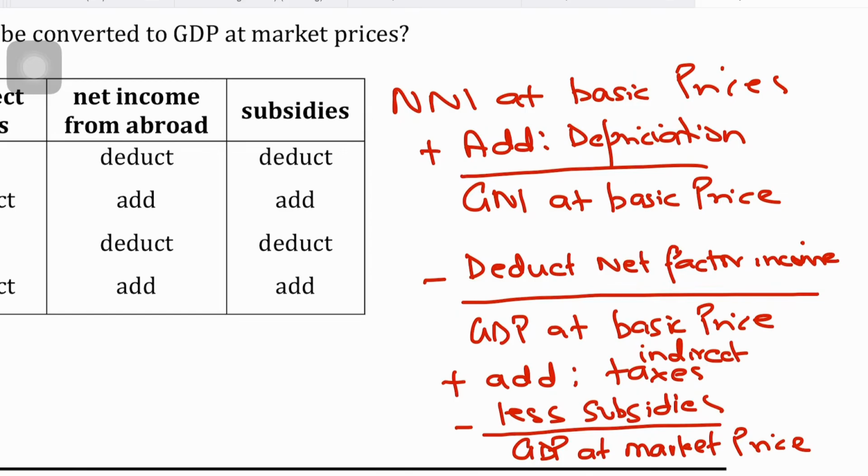And so it follows that if you want to arrive from GDP to GNI, right, you basically add your net factor income. And if you have your GNI given and you want to arrive at GDP, then you will deduct your net factor income. You'll work backwards. So you deduct your net factor income from your GNI at basic price, and then automatically you'll arrive at GDP. But since GNI was measured at basic prices, the value that you will arrive at over here would be at basic prices. You will arrive at GDP at basic prices.